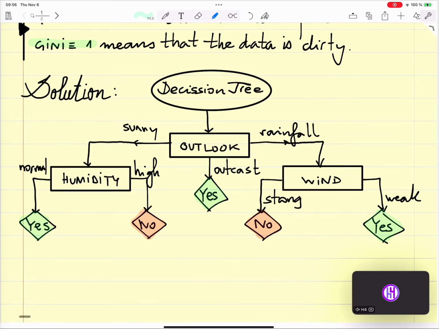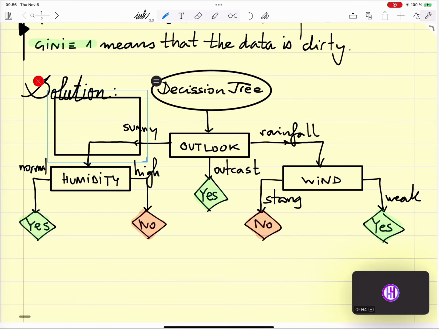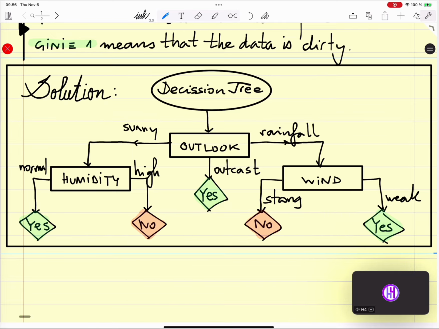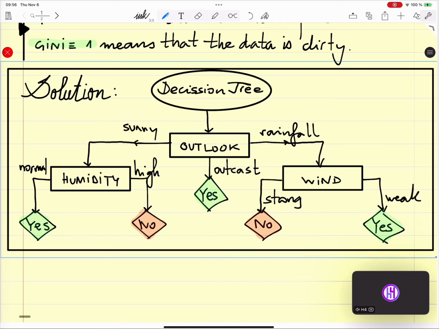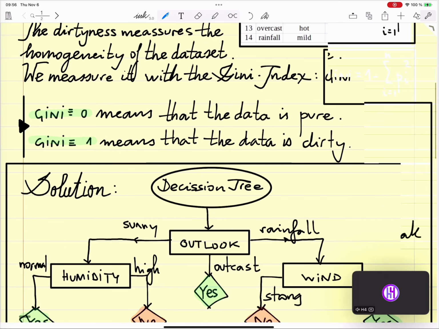So this is what we are going to calculate. We are going to do this with this concept of Gini so that you see how cards work. This is the way it looks like a decision tree. It's sometimes better to know what we are aiming for to better understand. So next day, the day number 15,